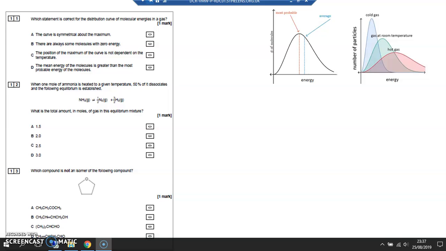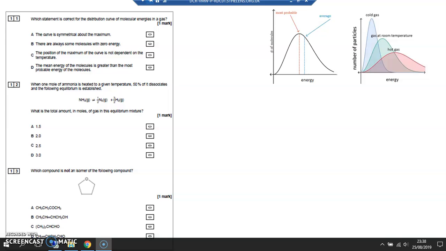And then I've got three different curves for cold, medium and hot, and notice the cold gas, the peak, the most probable energy is to the left of the medium curve peak that's supposed to be in the middle in energy, and the hot gas is to the right. And notice at a cold gas the peak is higher, medium gas medium, and at a hot temperature the peak is lower. And that's so the area underneath the curve stays the same each time.